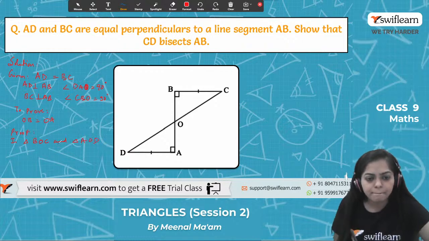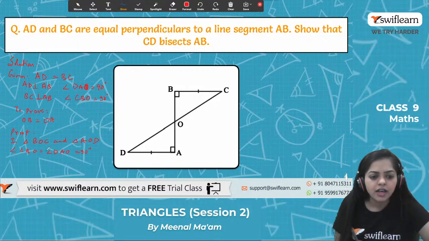What is given? It is given that angle CBO is equal to angle DAO, and both are equal to 90 degrees.